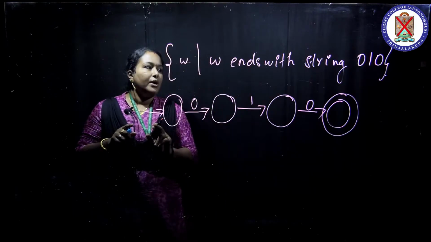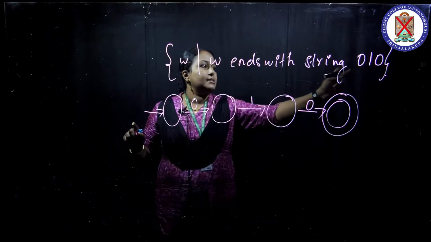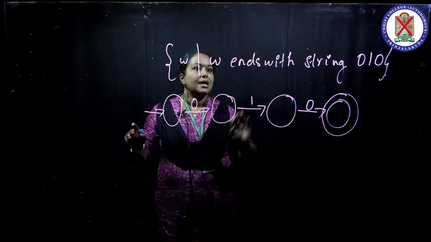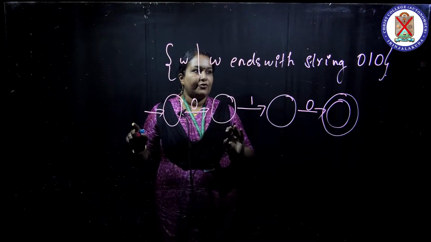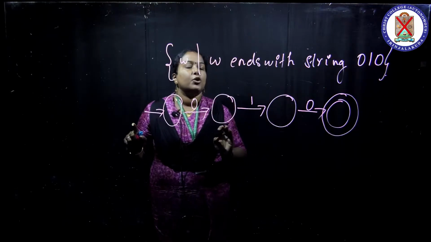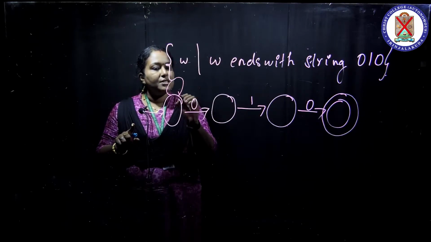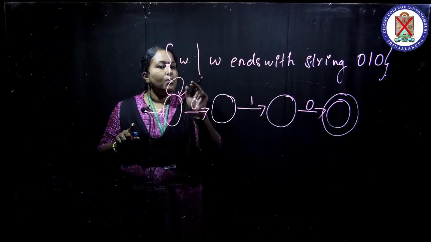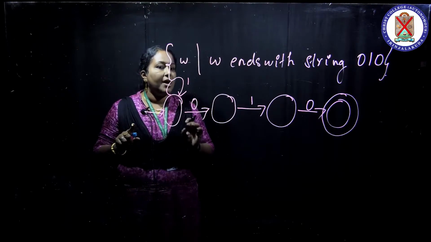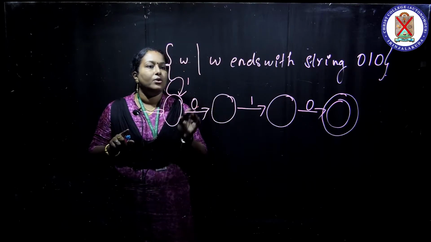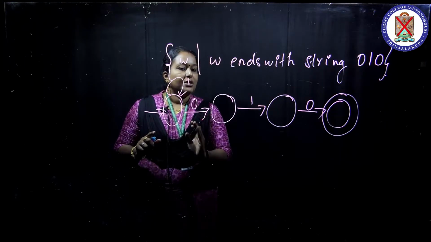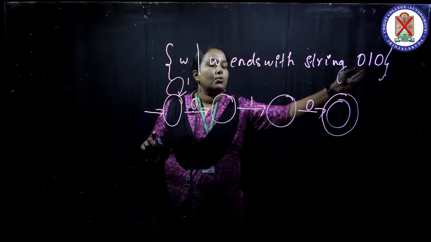I have already said that ending with the string 0, 1, 0 means you can have anything in the front, in the prefix, but it must end with 0, 1, 0. So here 0 is going, so I can loop only 1. What do I mean by looping? It means bypassing: whether 1 occurs in the front or not is not a problem, but you must proceed with the string we want, 0, 1, 0.